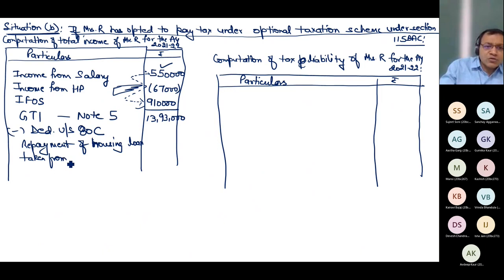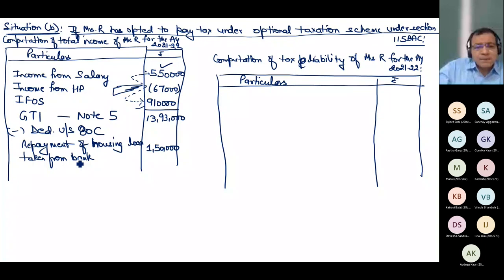Do you remember that in my year you are doing some repayment also? How much amount you have repaid to the bank? In the question it was mentioned the date of repayment of loan is 1st October 20. 1st October 20 means previous year 2021. So I have repaid the entire 15 lakh. It is allowed as deduction. But what is the maximum limit of 80C? Do you remember what is the maximum limit of 80C? Sir, 1 lakh. So 1,50,000. Very good. It is 1,50,000.